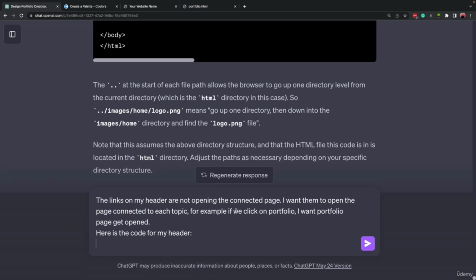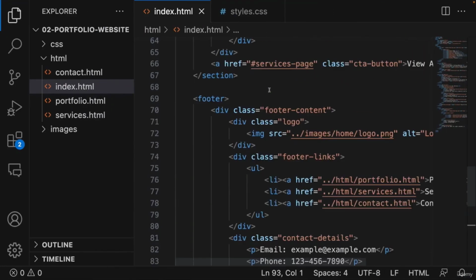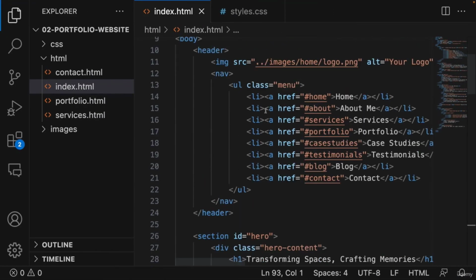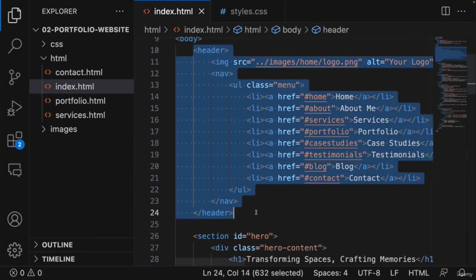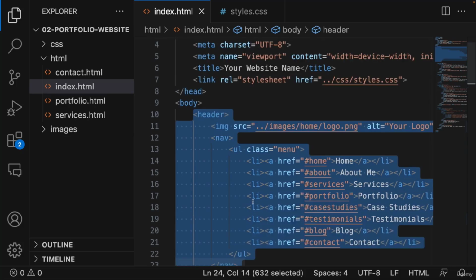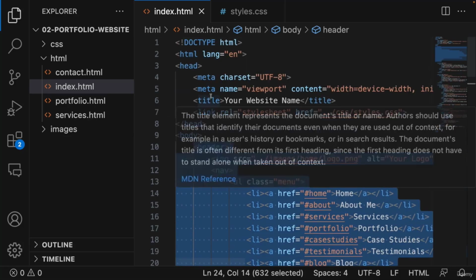As I mentioned, it is better when you want to talk about something specific and you want ChatGPT to make some changes, to provide the codes that you have right now. This way ChatGPT makes less mistakes. So here is our header. Here is the code. Just copy and paste it. If you don't know which part of your code you should copy and paste, it's okay.